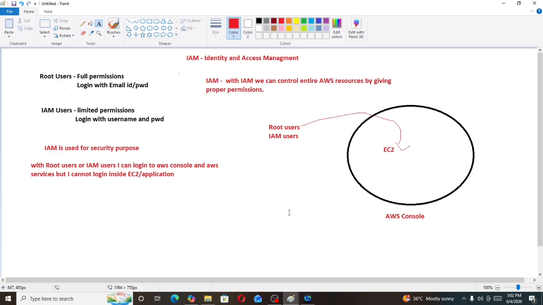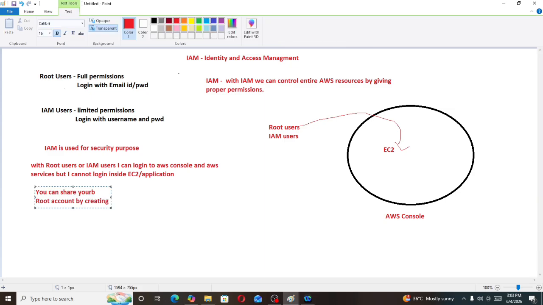Now again I am writing here: you can share your root account by creating IAM users. For example, if you want to share your root account with anyone, inside your root account you will create one IAM account and you will share that IAM account.